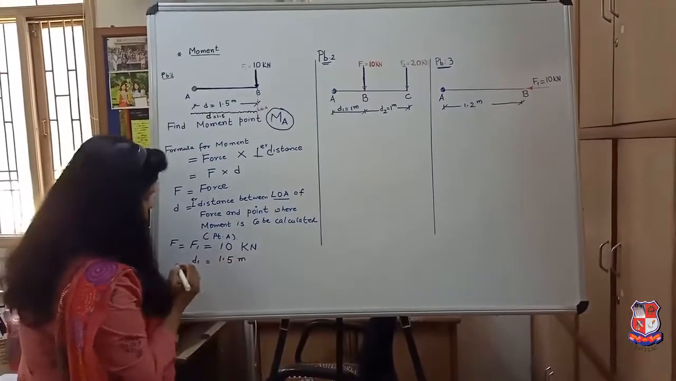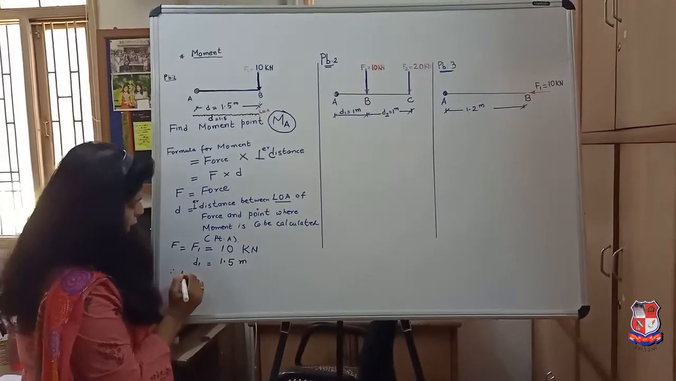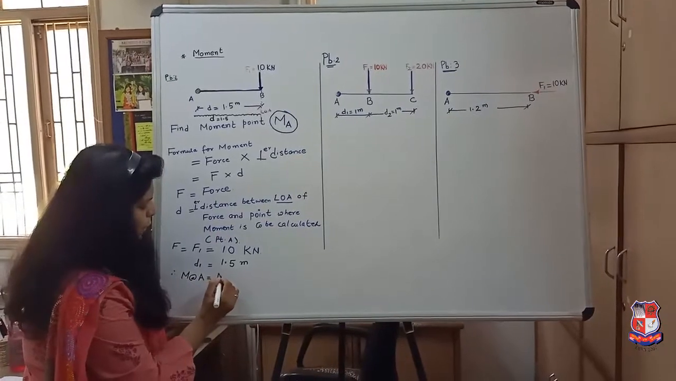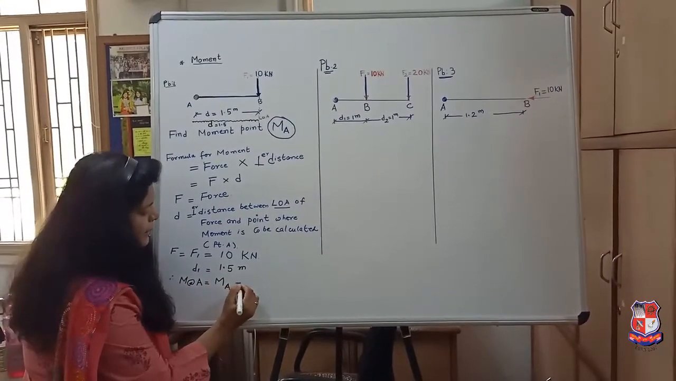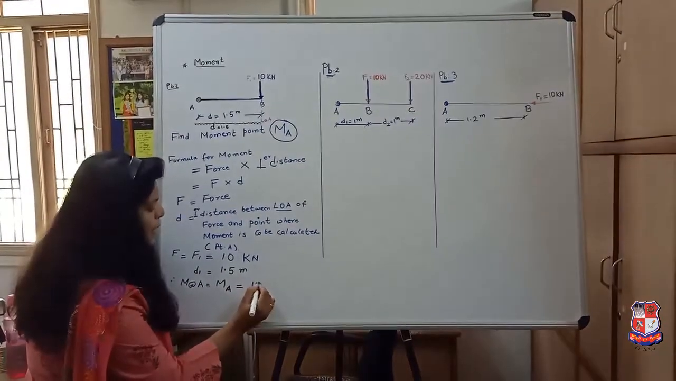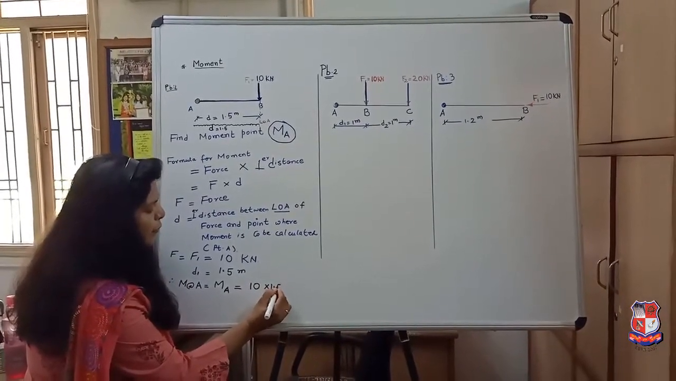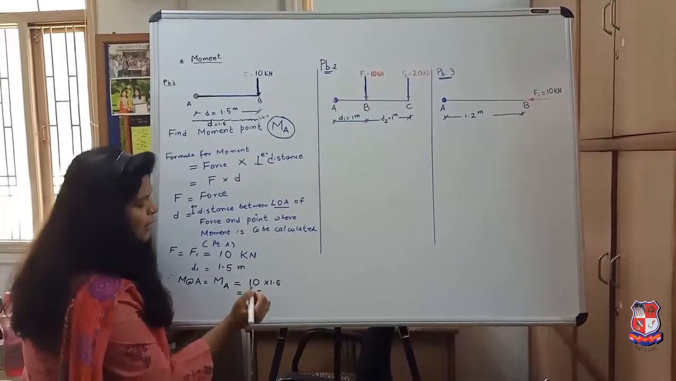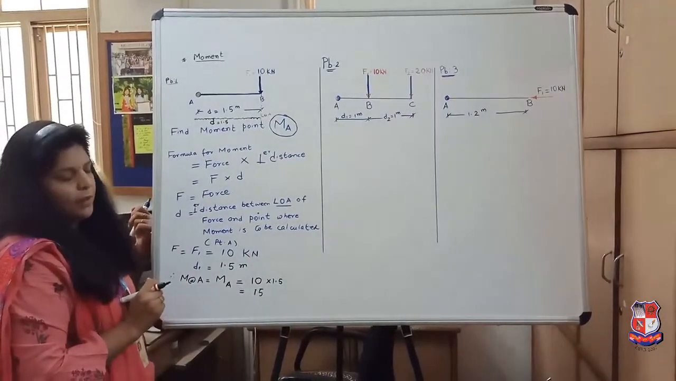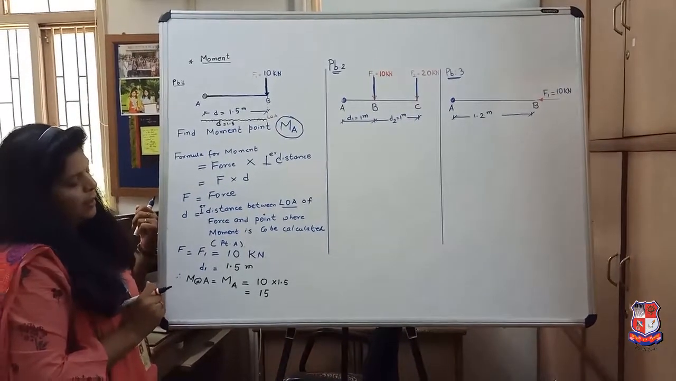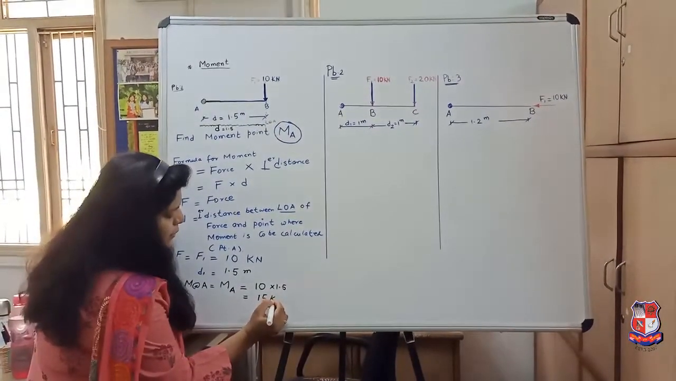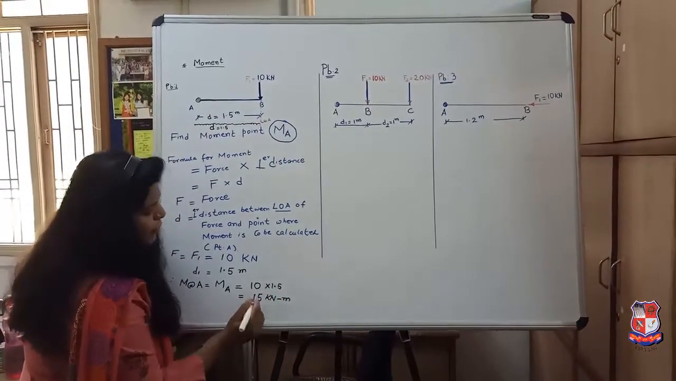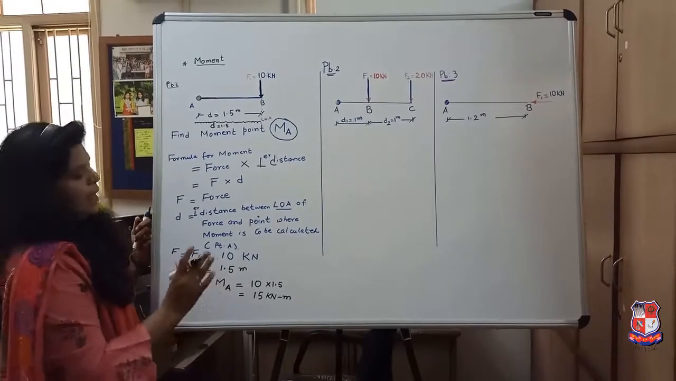Therefore, the moment about A, M of A, is equal to 10 into 1.5, which is equal to 15 kilonewtons, and the distance unit is meter. So 15 kilonewton meter is the answer.